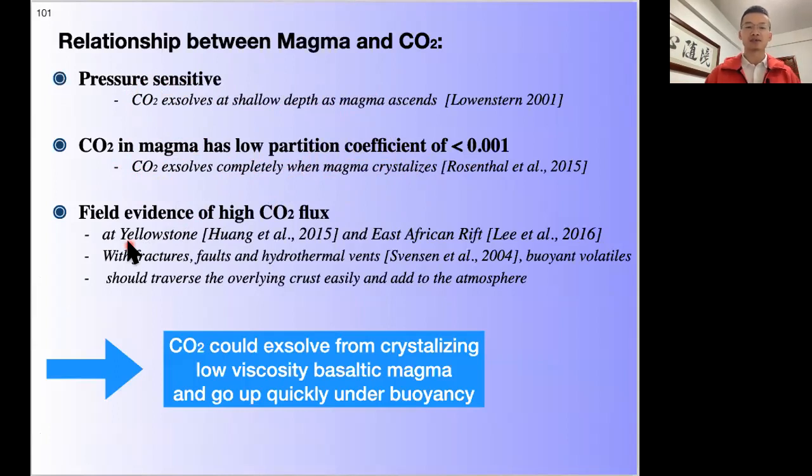Field evidence from Yellowstone or the East African rift indicates very high CO2 flux from the surface. So to summarize, CO2 could exsolve from crystallizing low viscosity basaltic magma and go up quickly under buoyancy through cracks or the transcrustal magmatic systems.